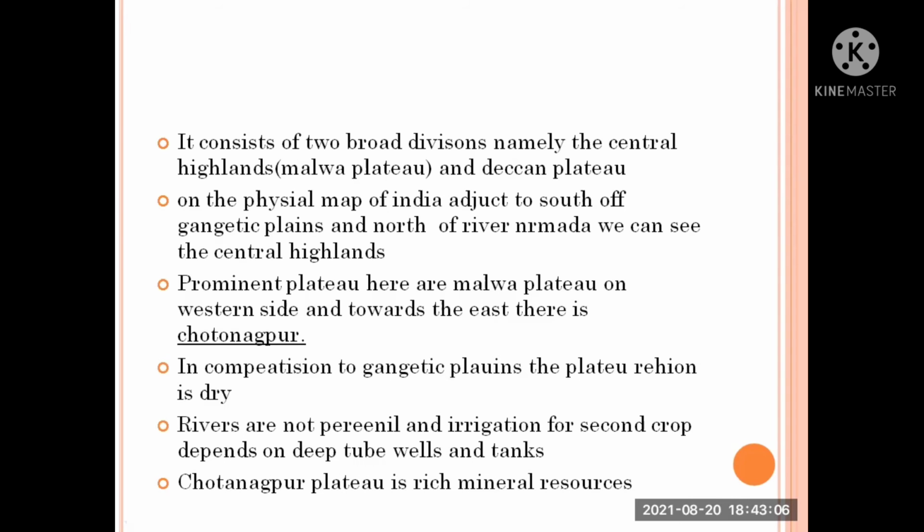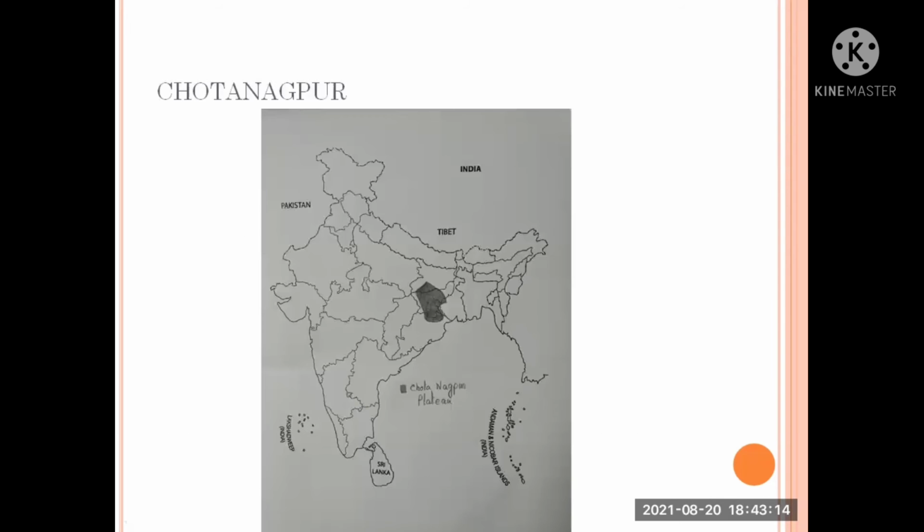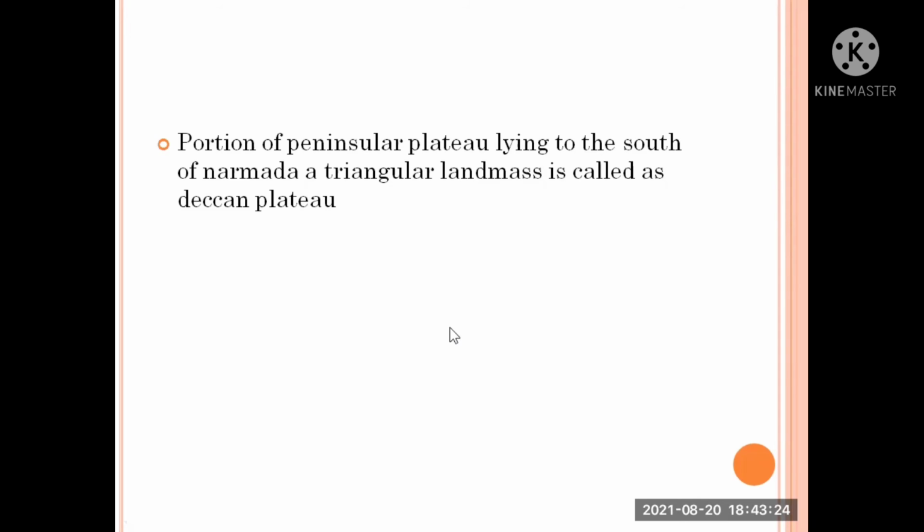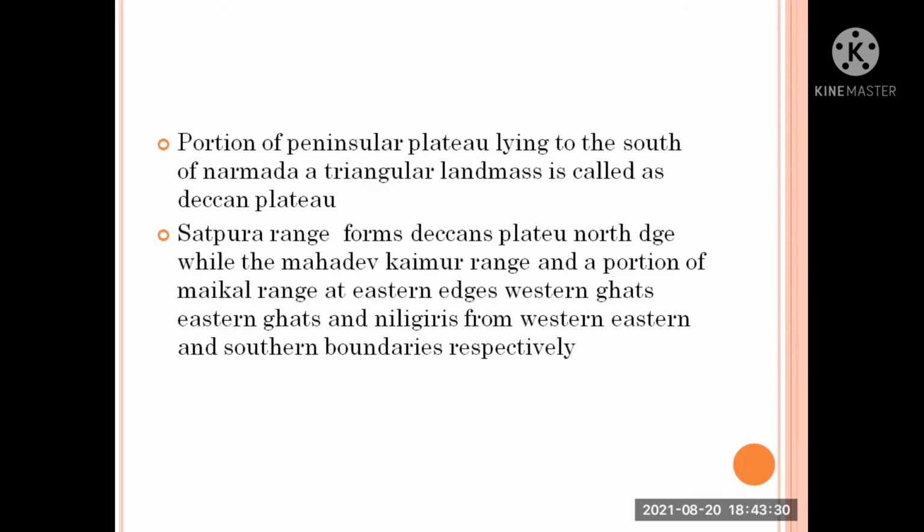Rivers are not perennial and irrigation for a second crop depends on deep tube wells and tanks. Chota Nagpur Plateau is rich in mineral sources. Let us see map of Chota Nagpur. Here you could see this shaded region. This shaded region is Chota Nagpur Plateau. The portion of the peninsula plateau lying to the south of Narmada, a triangular landmass, is called Deccan Plateau.